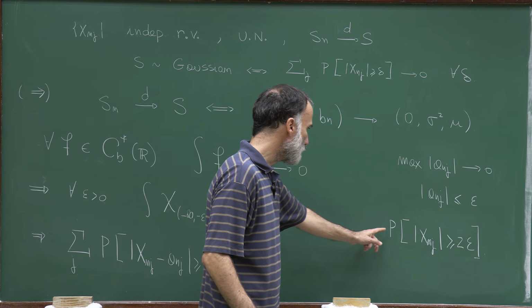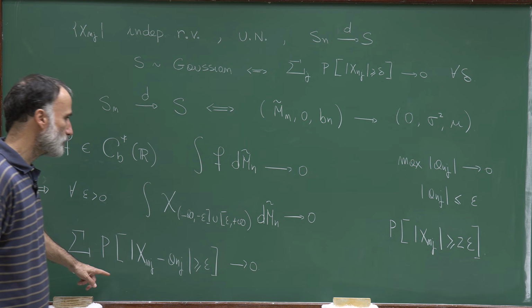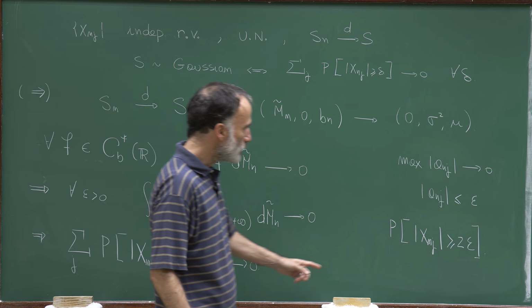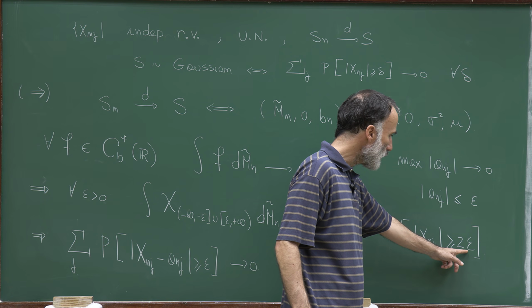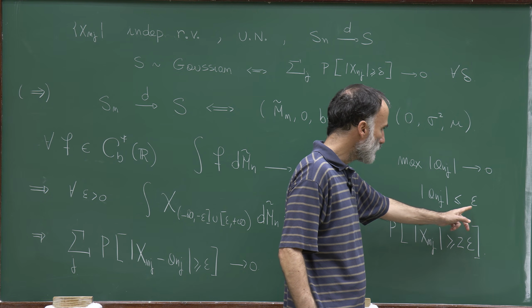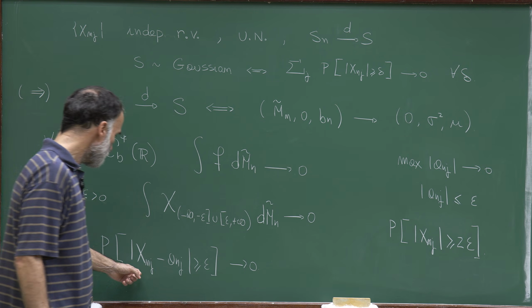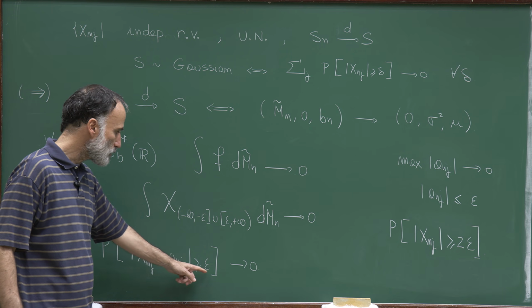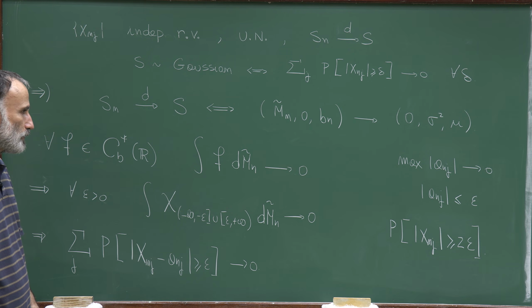So this probability is less or equal than this one. Let me repeat: if you know that |x_nj| is larger than 2 epsilon, and you know that a_nj is bounded by epsilon, then the difference has to be, in absolute value, larger than epsilon.